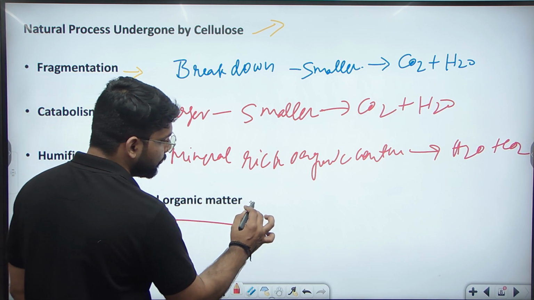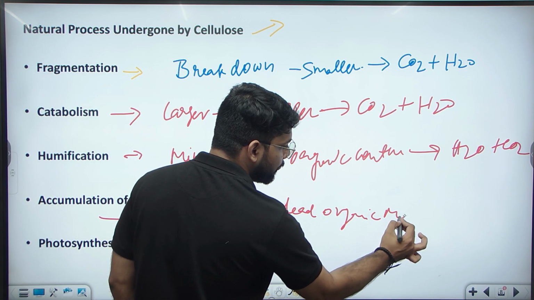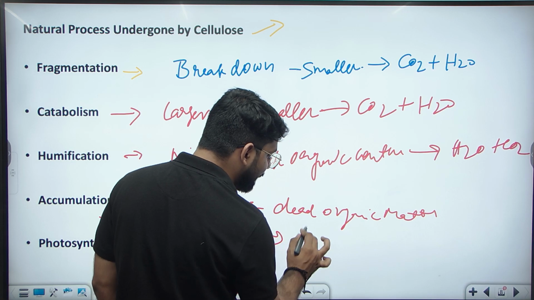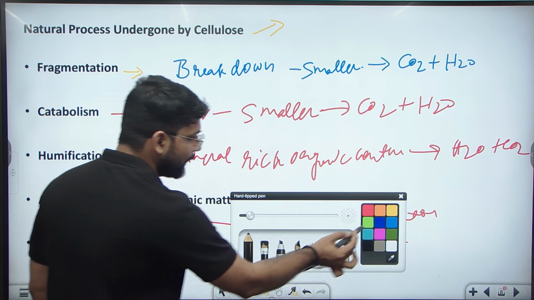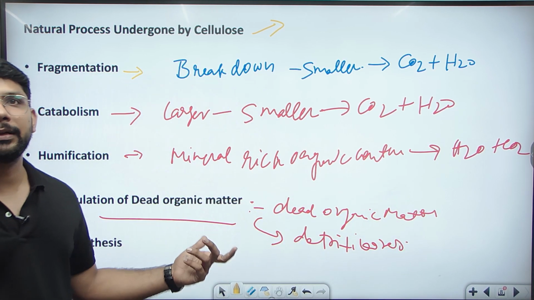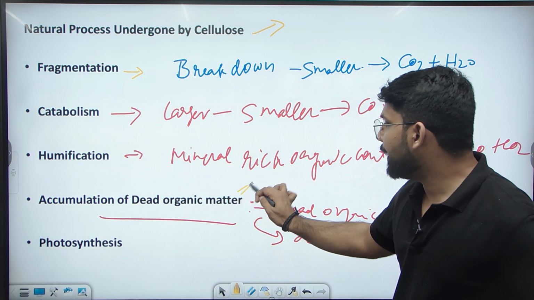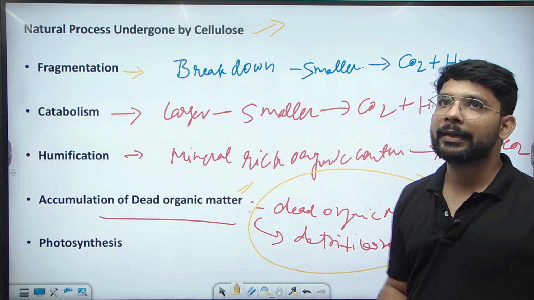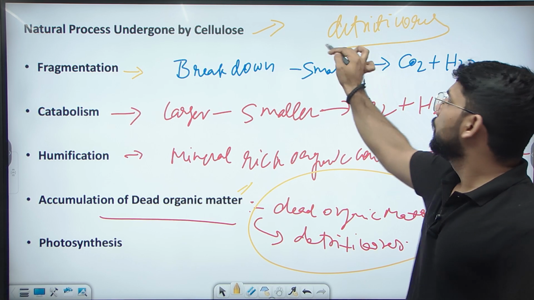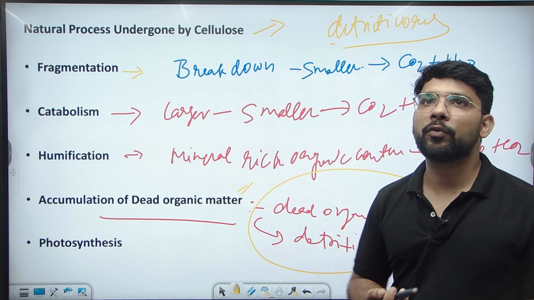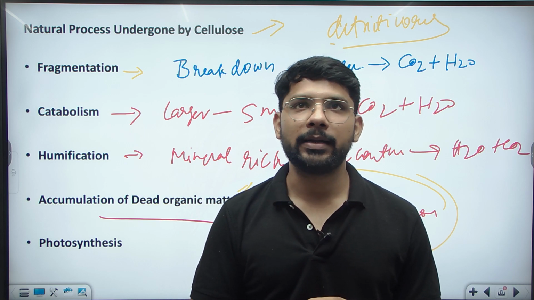Accumulation of the organic matter. These are dead organic matter, which are broken down by the detritivores. Detritivores are those organisms which break down the dead organic matter, like the leaves. They convert the leaves into fertilizer. So accumulation of dead organic matter is broken down by the detritivores. Even the fragmentation can also be done by the detritivores. So these are the processes through which the cellulose is broken down into multiple parts and finally into carbon dioxide and water.